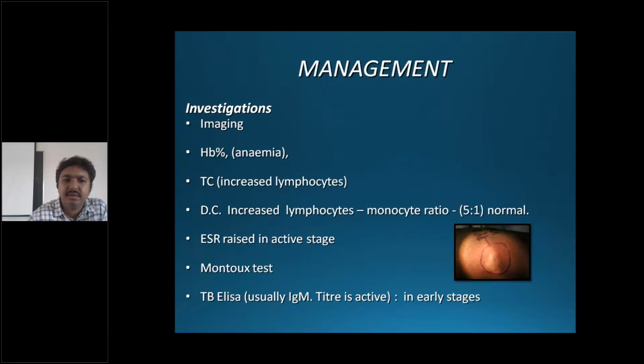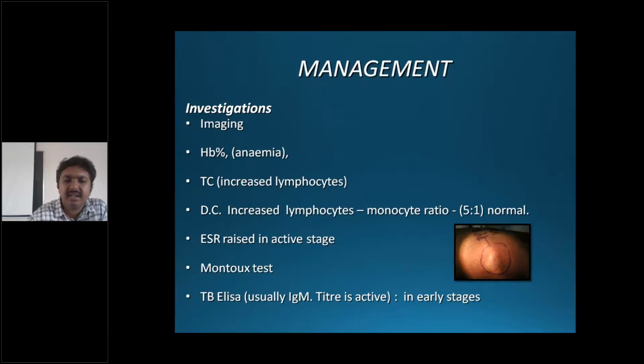So management, you all know, first the regular blood investigations: ESR is raised, Mantoux test should be done, though non-specific, but it says the patient is not inactive.